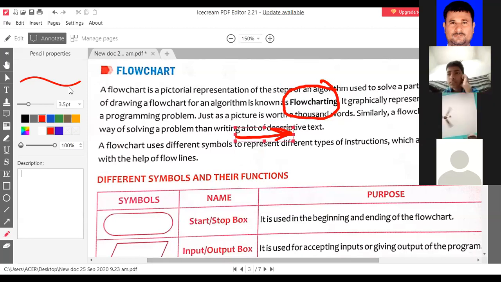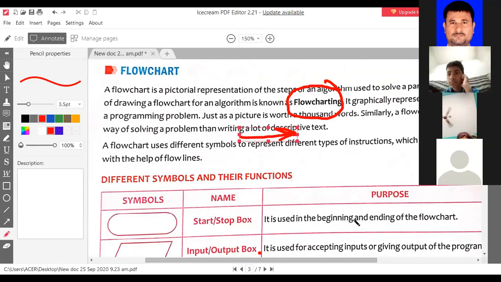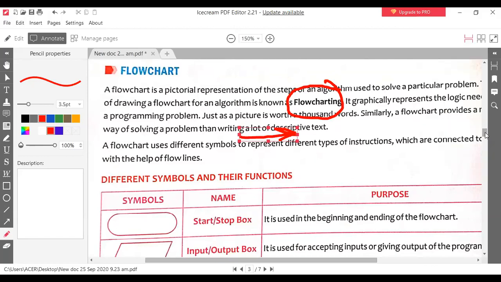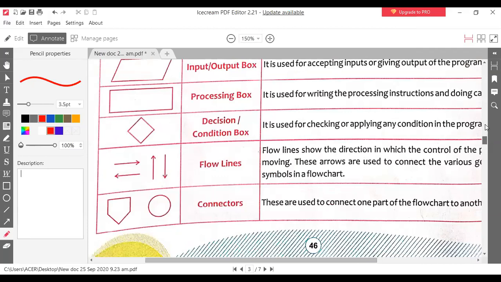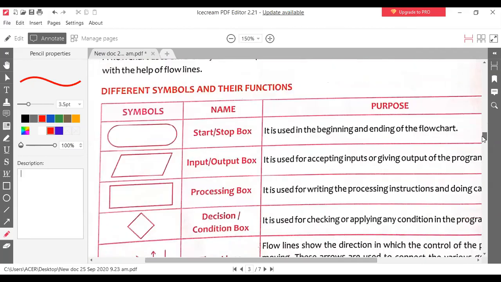Yes, sir. So drawing a flowchart for an algorithm is called flow charting. You must remember some symbols. It is a necessary condition to remember the symbols, and basically these symbols are used when you start to write the flowchart.